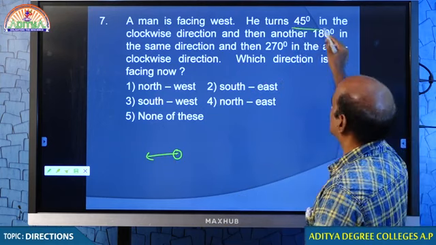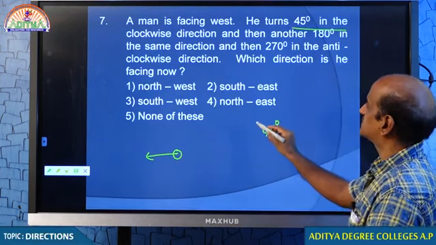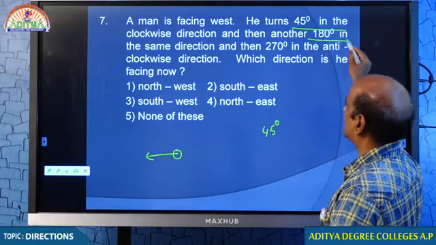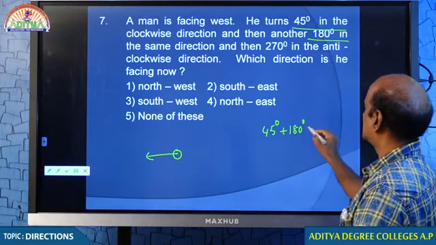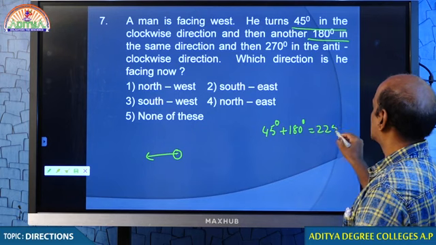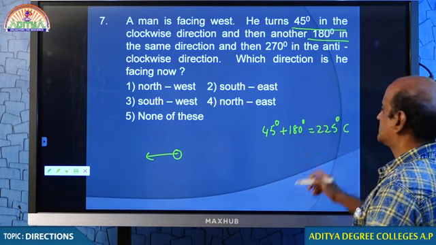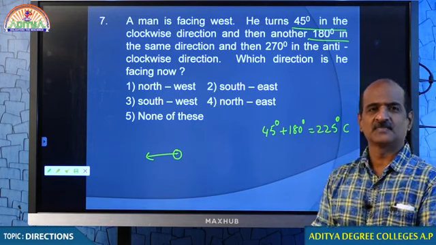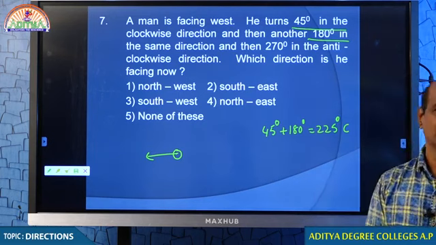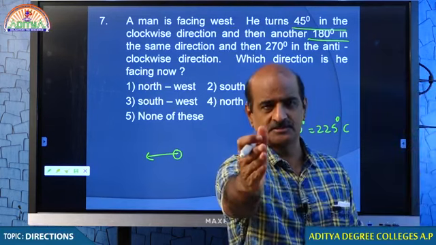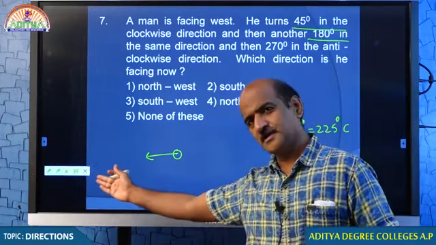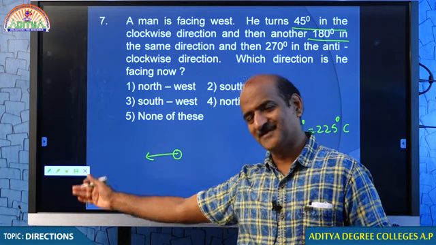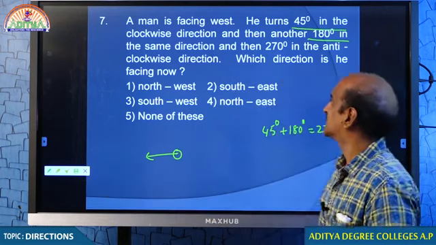He turns 45 degrees in clockwise direction and another 180 degrees in the same direction. So 45 plus 180, clockwise and clockwise. Just look at me, I move clockwise, then again move clockwise. So 225 degrees in clockwise direction.